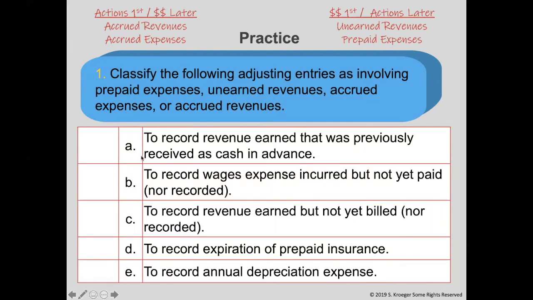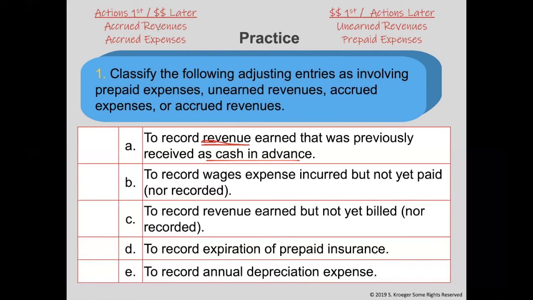For part A, to record revenue earned that was previously received as cash in advance. As a reminder, you should pause this video now and try to work these out before I go over them to see if you understand the material. For part A, we know it's going to be a revenue because it says revenue right here.